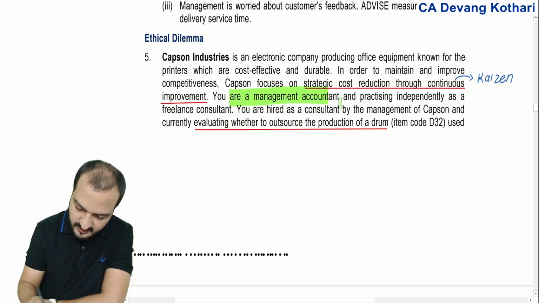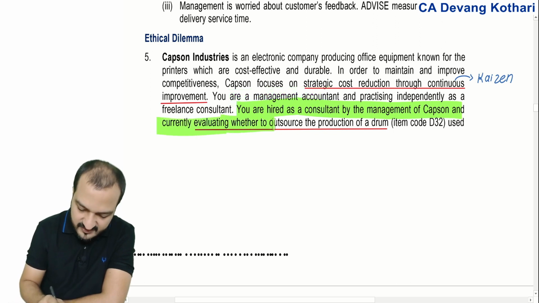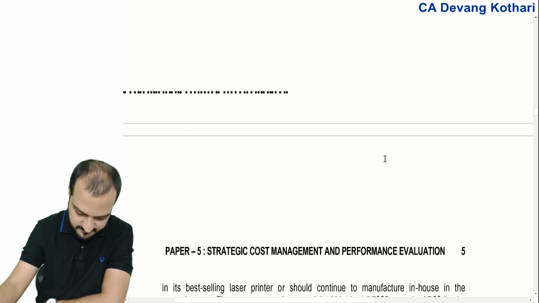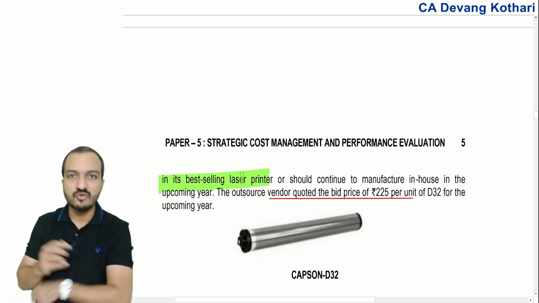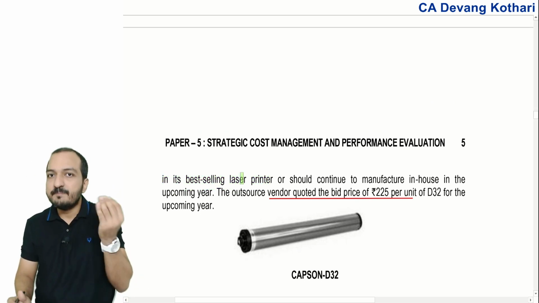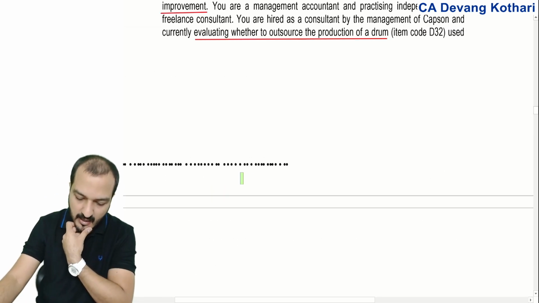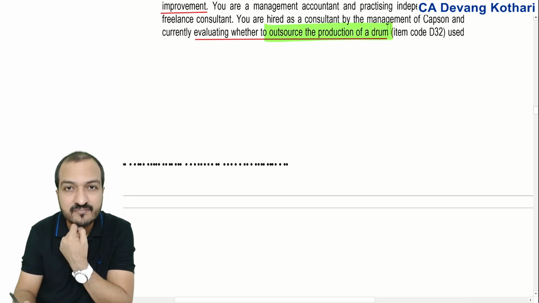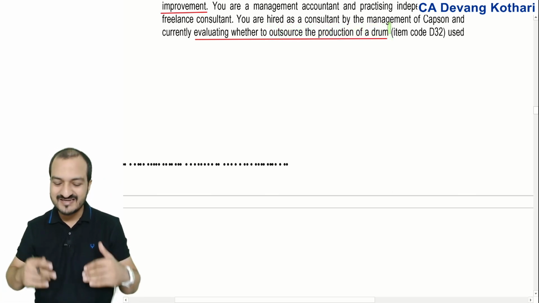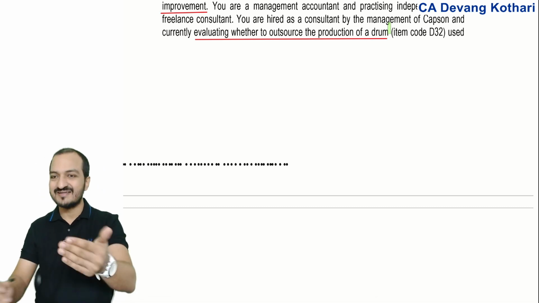You are the management accountant and you are hired as a consultant and currently evaluating whether to outsource production of a drum used in making the printers. So your manufacturing of printer requires a component called drums, right? And presently they are themselves manufacturing the drum. They are asking you whether you should outsource the production of the drum. So basically you can say that the question is like make or buy decision. Presently you are making the drum and you are evaluating the possibility that should I outsource that production of the drum.